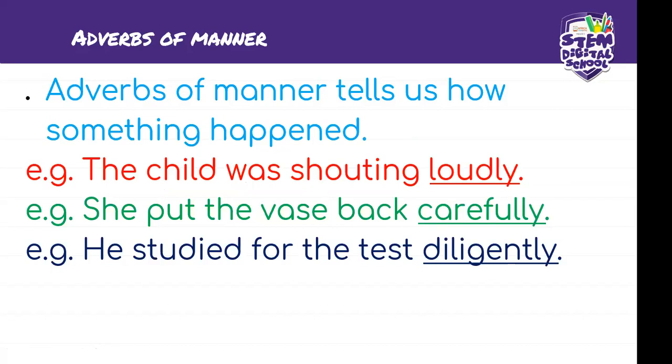Okay, and then let's continue. She put the vase back carefully. So that adverb there, carefully, it tells us about how she put the vase back. Thank you. Then the next one is, he studied for the test diligently. So diligently tells us about how this person studied for the test. So you realize that the adverbs of manner, they answer the question how.